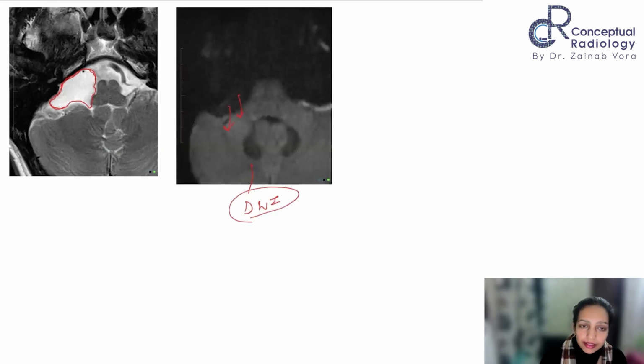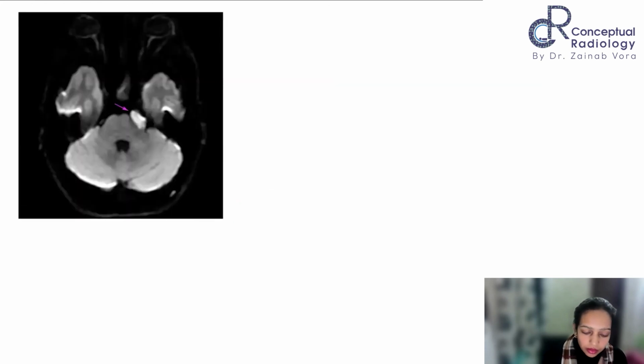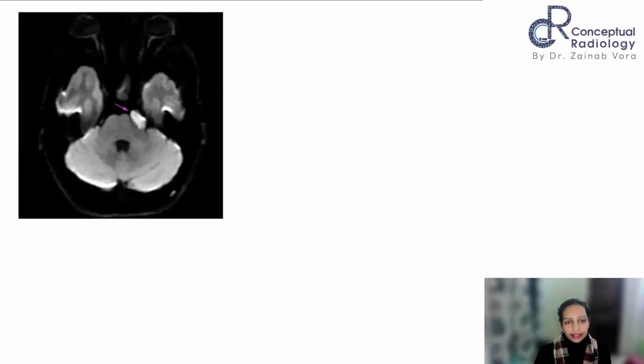So our diagnosis is arachnoid cyst, right? Arachnoid cyst. What if I say that there is a lesion which shows diffusion restriction? Then it is an epidermoid cyst. Perfect. So these are the four common lesions that you come across, out of which two are tumors and two are cysts, right? Yes, ma'am. If it restricts, then it is an epidermoid cyst. If it does not restrict, then it is an arachnoid cyst.